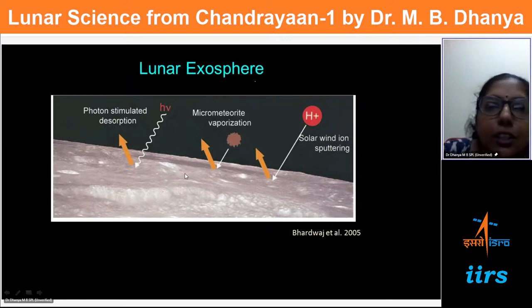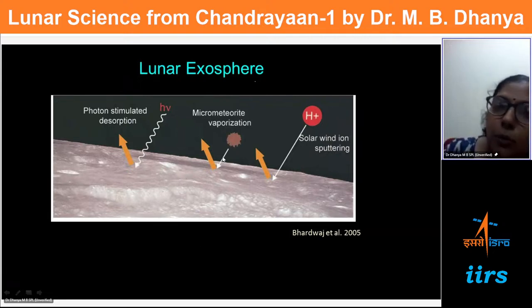So now, what is the composition of the exosphere? After all these processes happen, what are the constituents, what is their quantity, and how are they distributed? These are the questions which one has to resolve in the case of the moon.